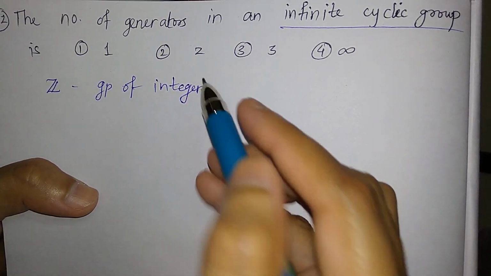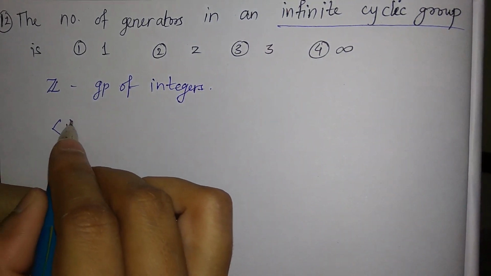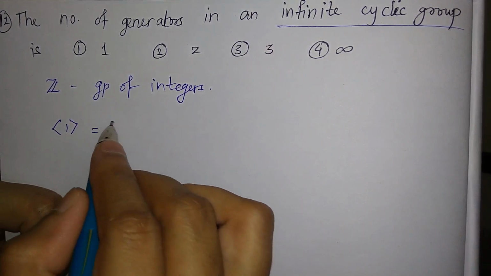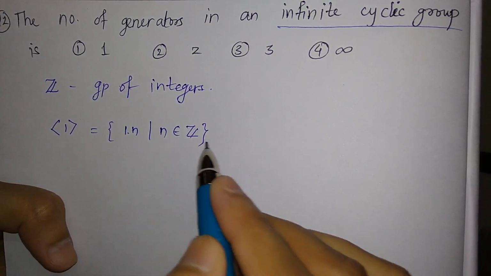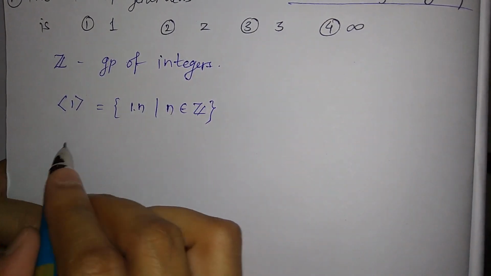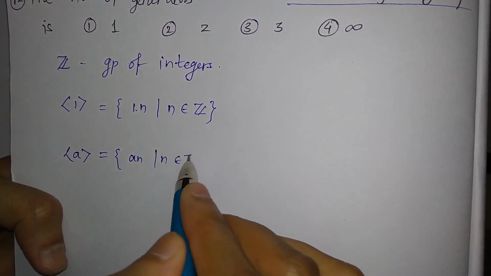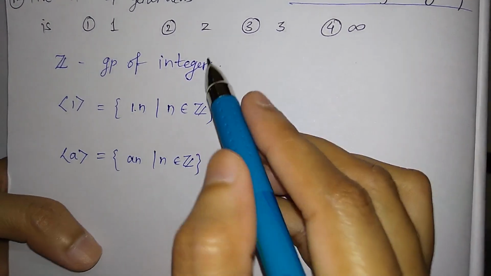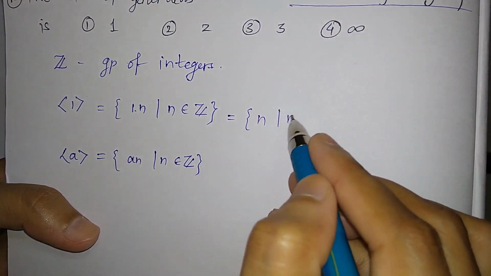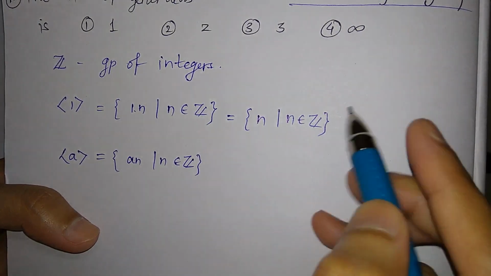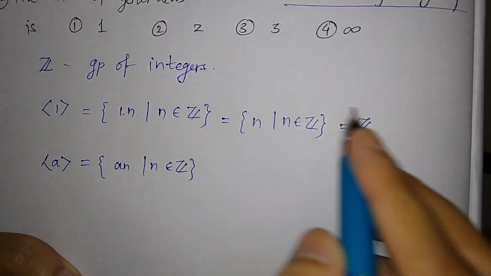Let us find out the generators for this group Z. Clearly, we know that the group generated by 1 is equal to 1 into n, where n belongs to Z. Because for any subgroup, the group generated by a is the same as an, where n is in Z. So you just apply the same thing here: it is 1 into n, which is the same as n, where n is in Z, and this is simply the set Z. So 1 is the generator for Z.